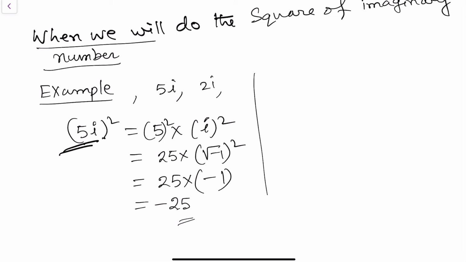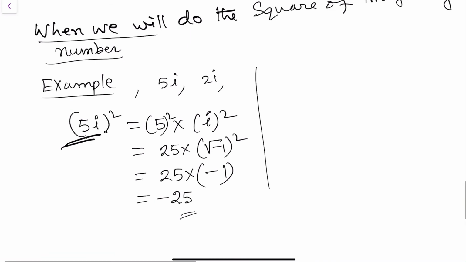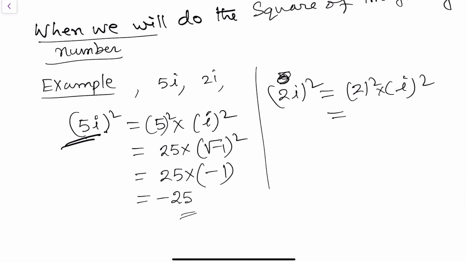Similarly we get this also. Now this is (2i) whole square. We get similarly 2 square times i square, so similarly now minus 4. So when you square an imaginary number, you will always get a negative value. So this point is clear.